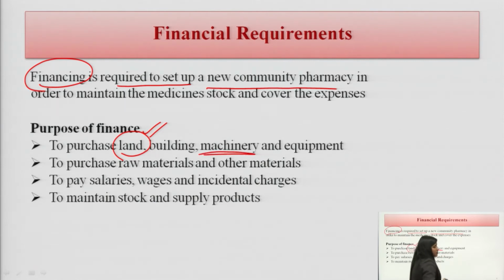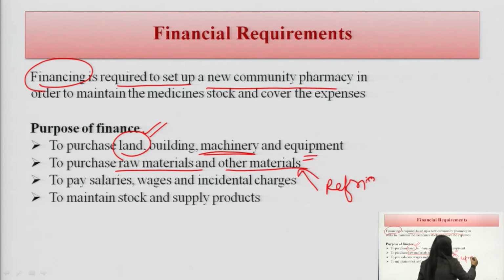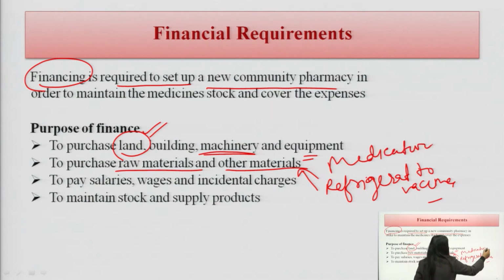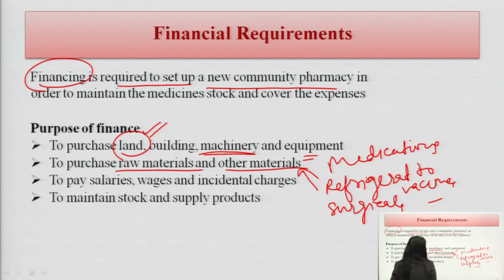Then some machinery and equipment are required to manage the pharmacy. Then there are some raw materials and other materials, and some surgical equipment which need to be handled by the community pharmacy. A refrigerator could be the equipment to store vaccines and also some medications. There are some surgical equipments. For all these materials, we need some finance.